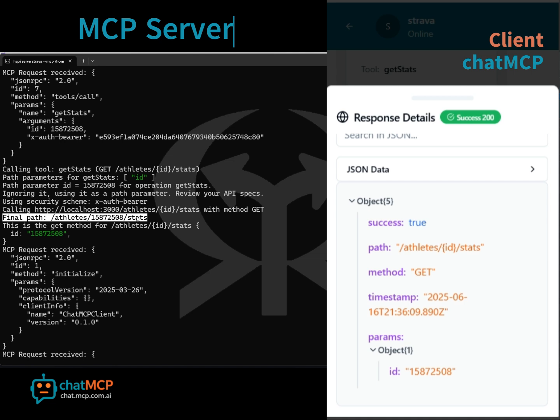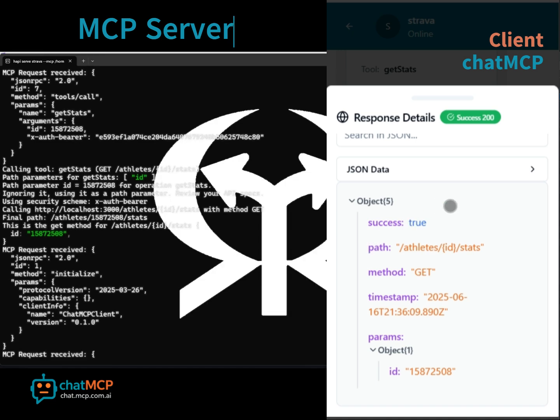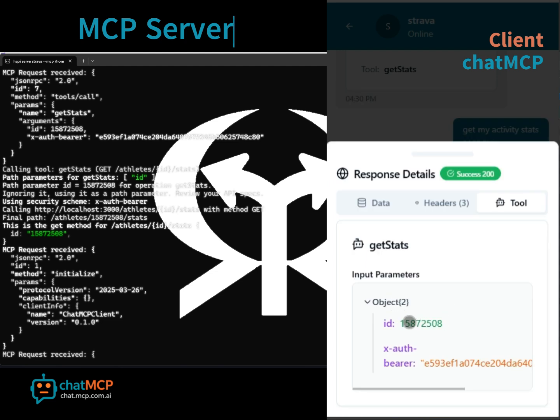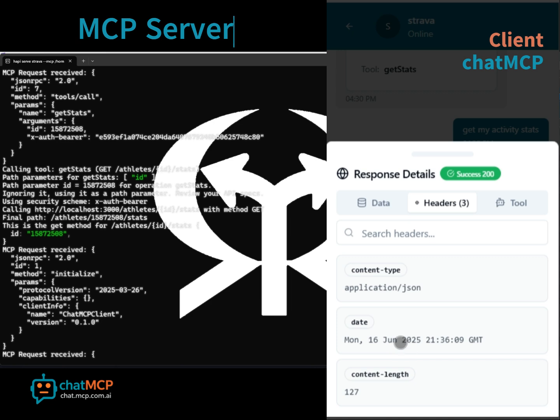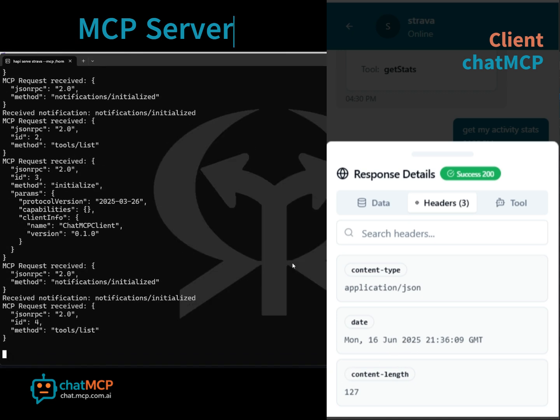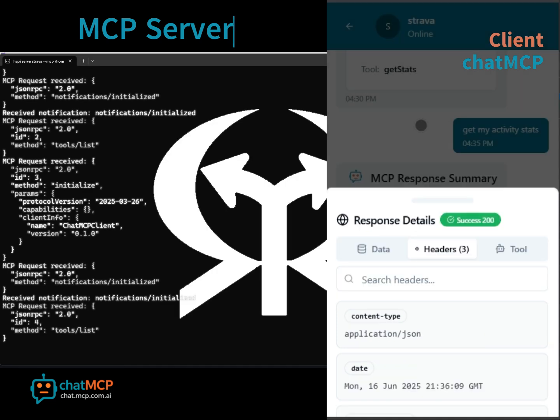You can see the tool that is invoked, get the stats, the parameters that we provided, the endpoint that was invoked, and that's it. Everything was dynamically generated. You don't need to code anything. And here we can see that the tool that was executed was get the stats with the 2 parameters that we provided. Only 3 headers that this server is responding with.